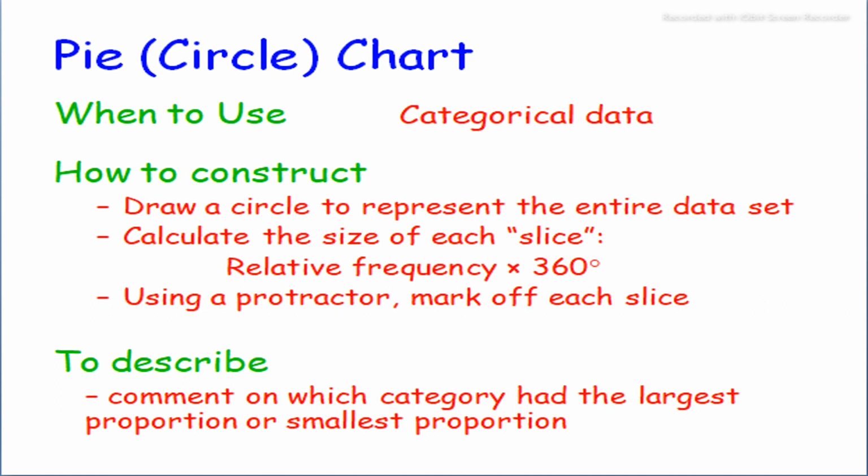Now, how do we construct a pie chart? Pie charts are also used as a diagrammatic representation, and they are very important in the diagrammatic or graphical representation of data.